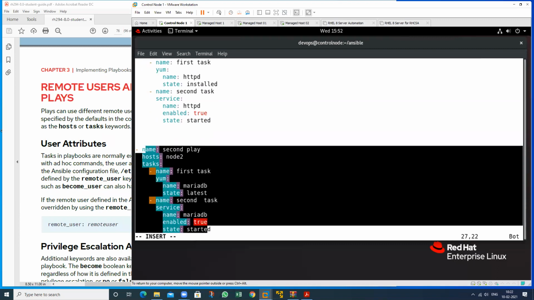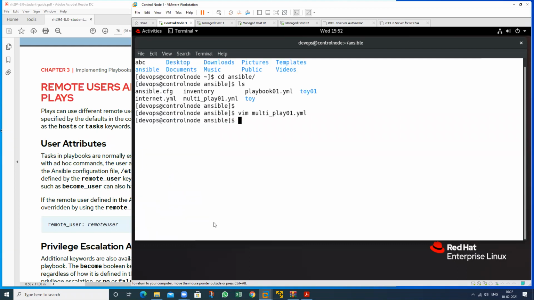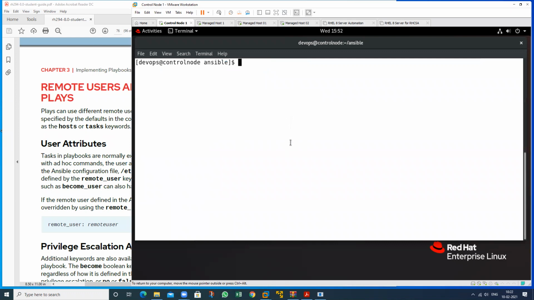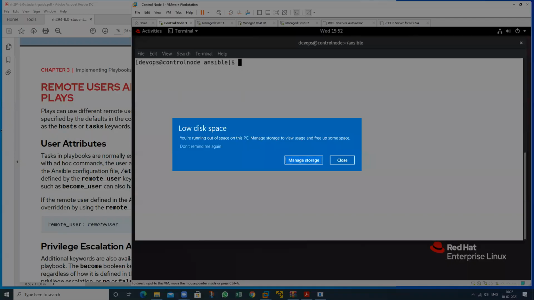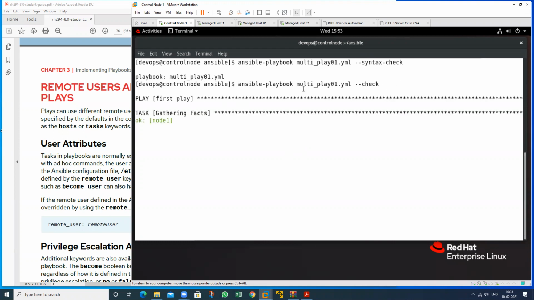So just save this particular playbook and check. Just do a syntax check for this one also. ansible-playbook --syntax-check. And I want to run a dry run for this one also. So run the dry run for this one.